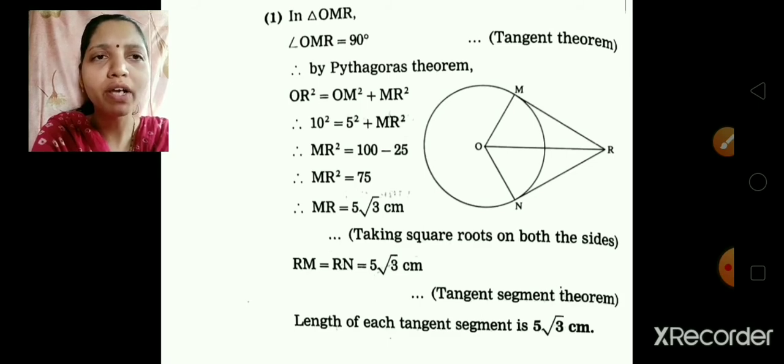Taking the square root on both sides, we get MR is equal to 5 root 3 centimeters. Therefore RN will also be 5 root 3, and the reason you will write is the tangent segment theorem, which we have just seen. So RM is equal to RN is equal to 5 root 3 centimeters. Therefore the length of each tangent segment is 5 root 3 centimeters. Hence we have solved the first question.